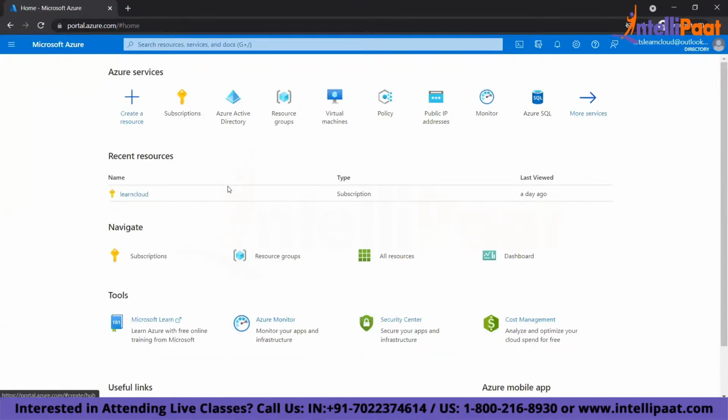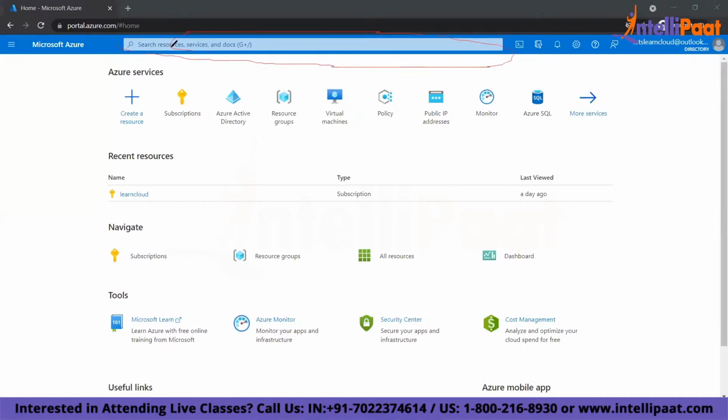So this is my Azure portal. If you see in this portal, this is your search bar. You can search for all your resources here. This is your Cloud Shell. This is your directory. This is your notification. This is your settings.